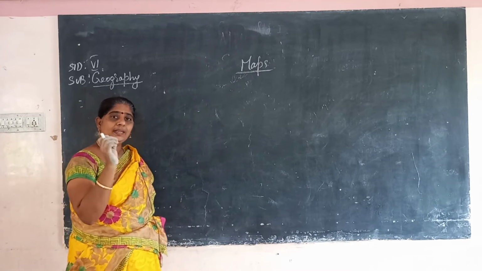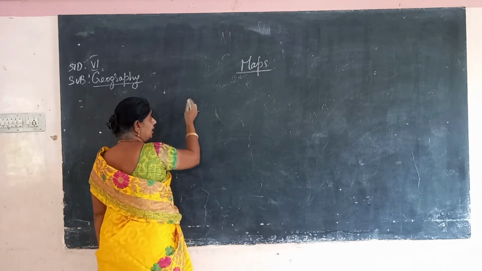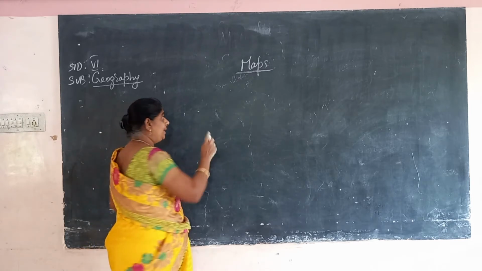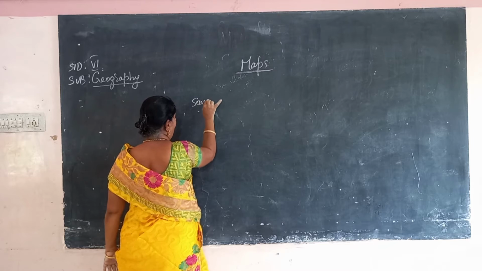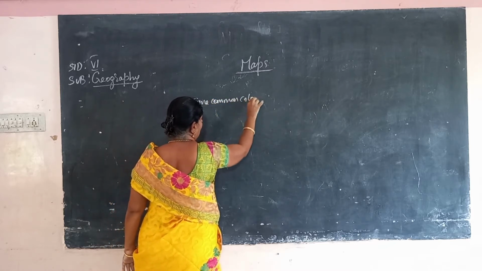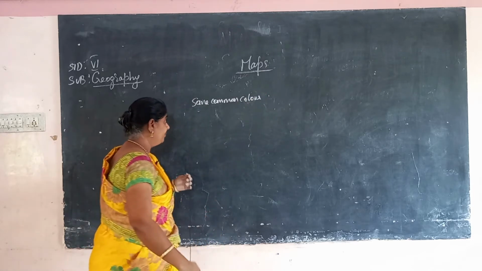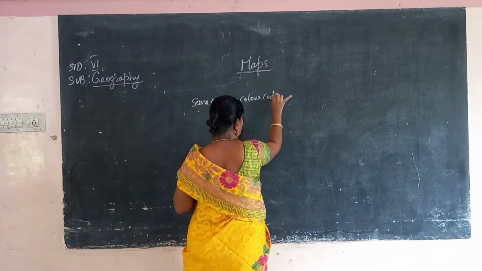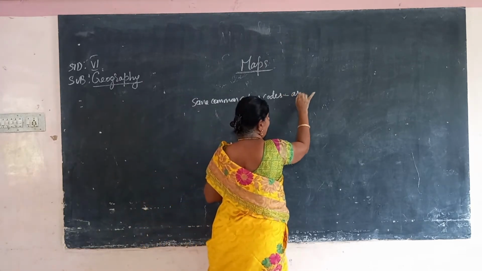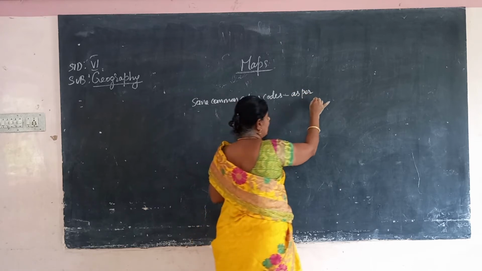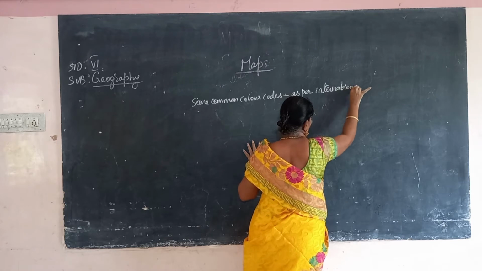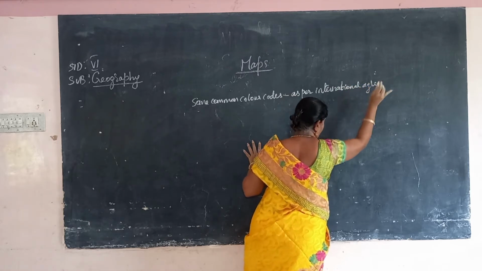Some common color codes that are used in a map as per international agreement.